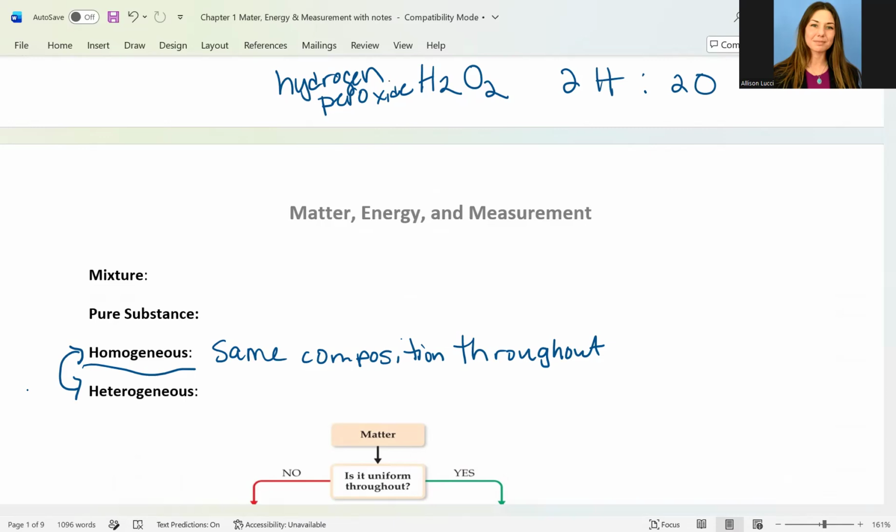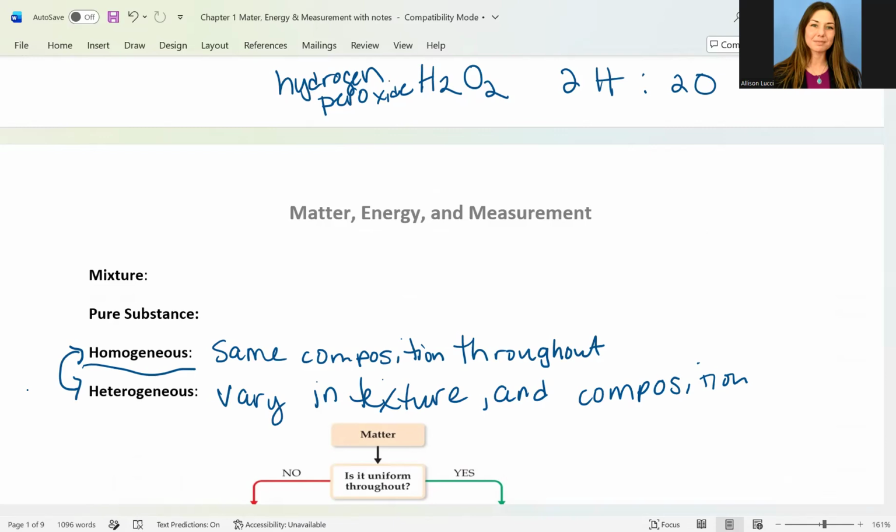And then a heterogeneous mixture, this can vary in texture. So beach sand, for example, sometimes we have some organic and then some silicon dioxide in there, some grains of little broken down rock. So we can vary in texture and composition. So that means that one sample of sand may look different than another sample of sand on the same beach.